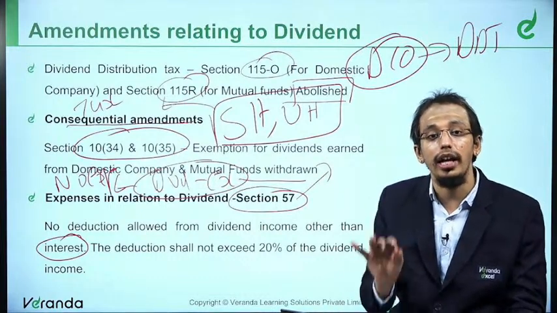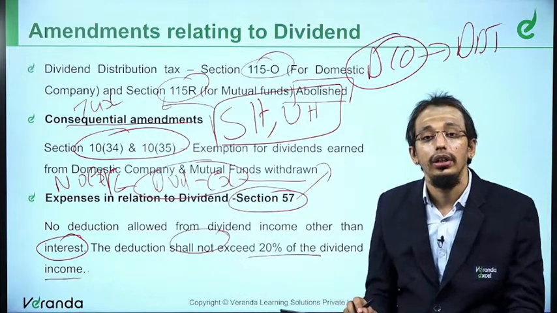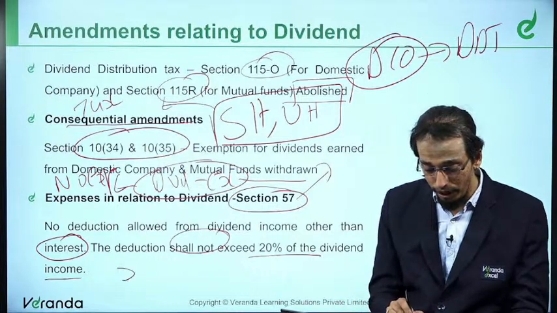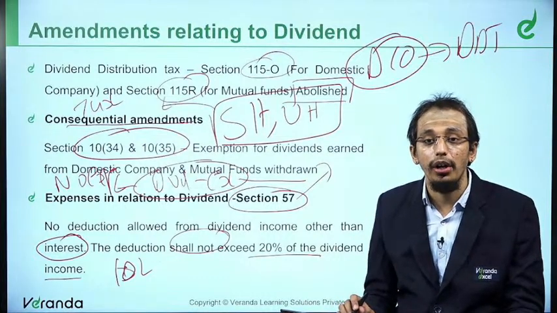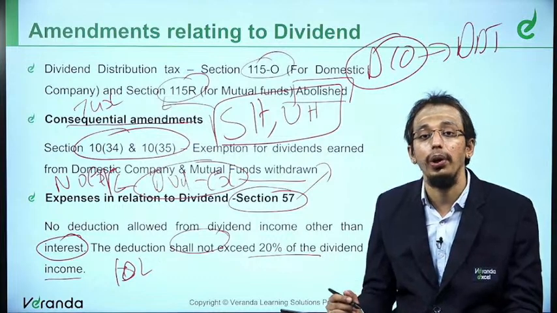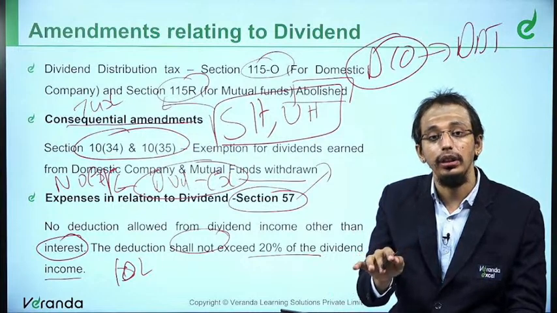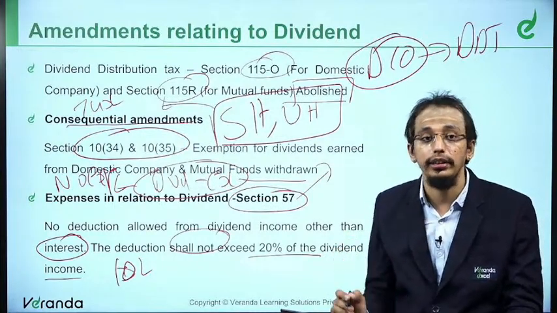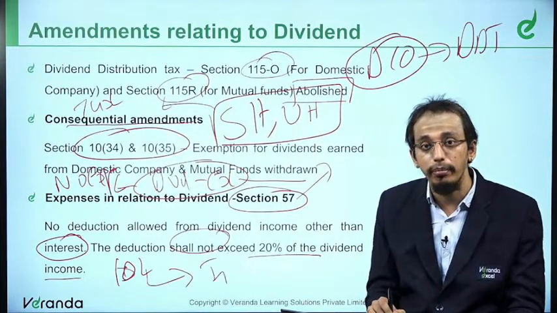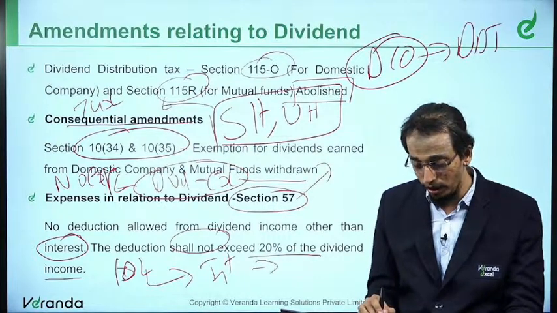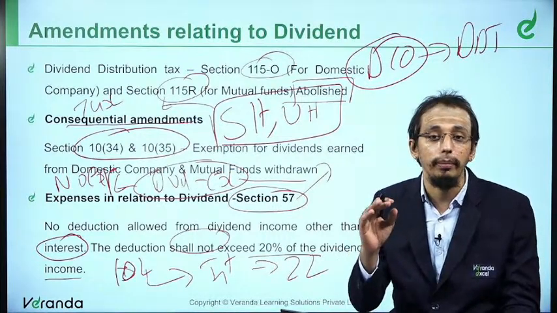This interest also can be only to the extent of 20% of dividend. That means, let's say, I have earned 10 lakhs as my dividend from the domestic company or from mutual funds as the shareholder. Earlier this 10 lakhs was completely exempt. Today it is taxable, and because it is taxable you can claim expenditure. The expenditure that you can claim is only interest, which is also a maximum of 2 lakhs. Why 2 lakhs? 20% of 10 lakhs will be 2 lakhs. That's the maximum that can be claimed.